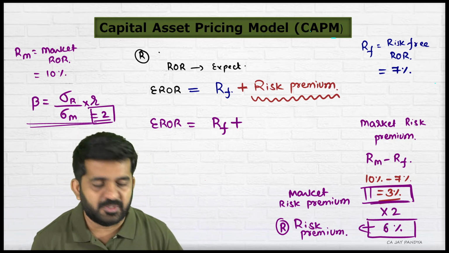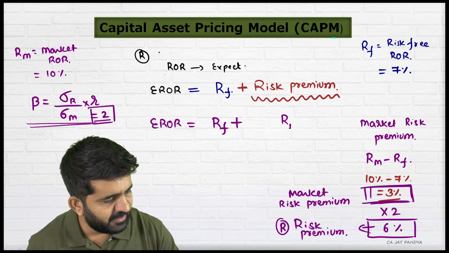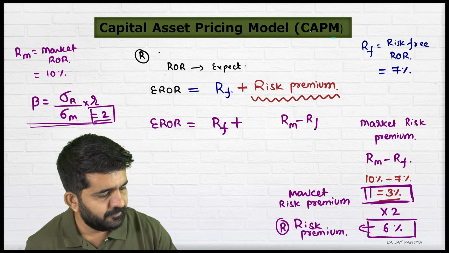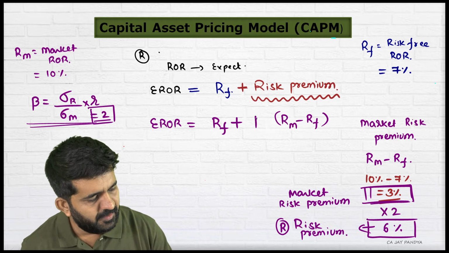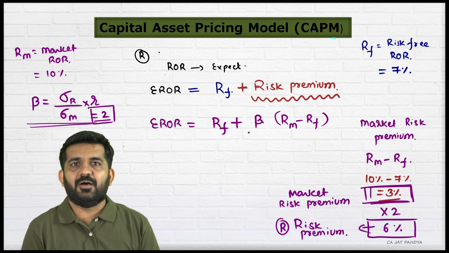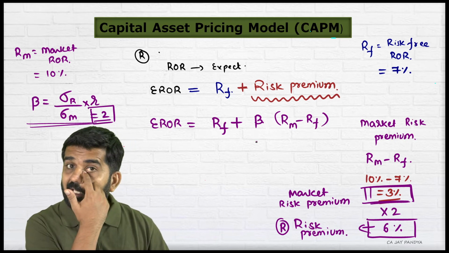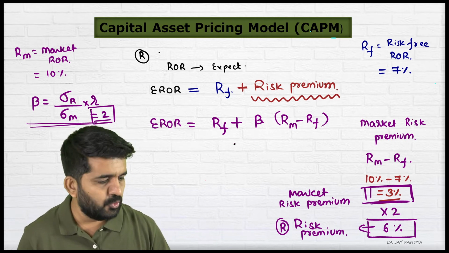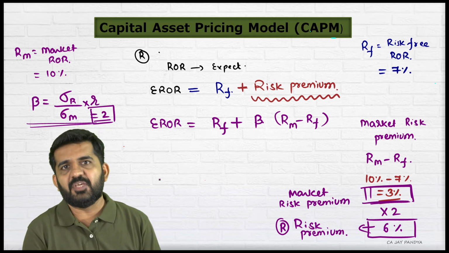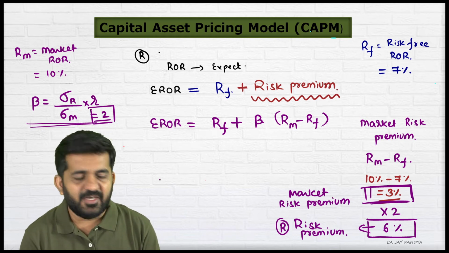And how to find out the 6%? Market risk premium multiplied by beta will give you nothing but 6% in this case. Market risk premium, beta is your risk as compared to the market, so multiplying by beta will give you the answer. Let us segregate the full formula.